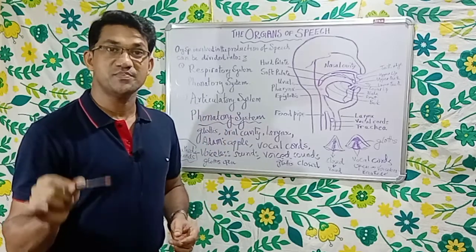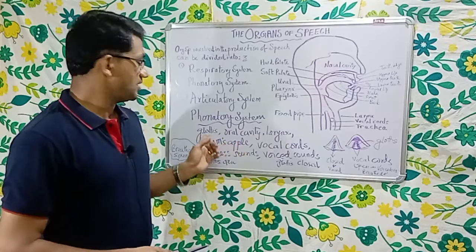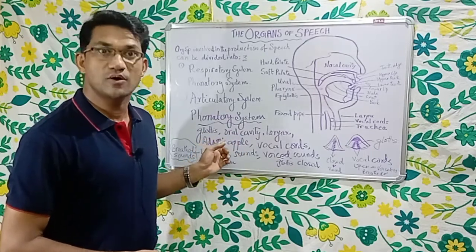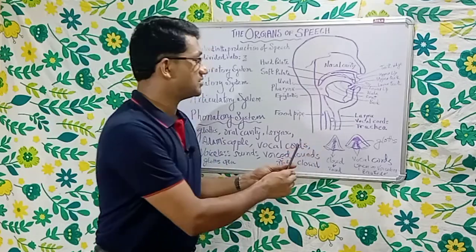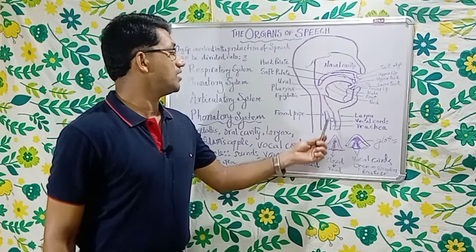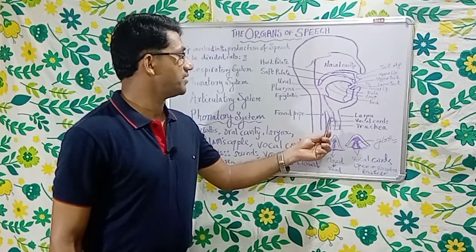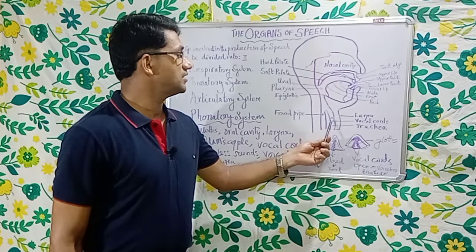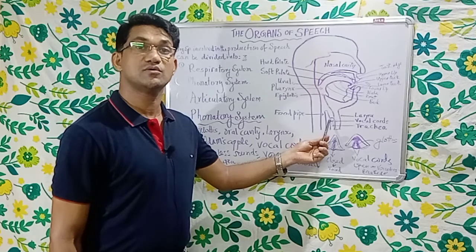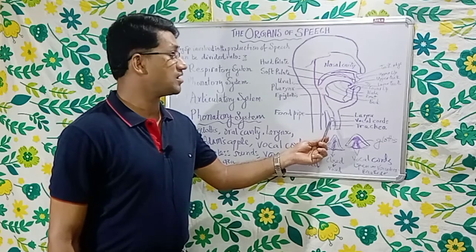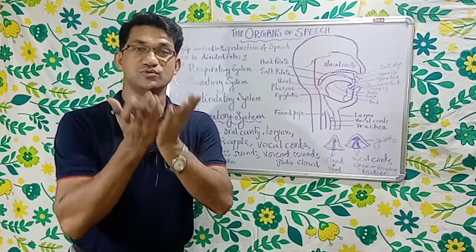In the phonatory system, we have a lot of organs of speech. Number one is glottis, and you can see the glottis in the diagram here. Here you have the windpipe, or the trachea. And of course, here you have the vocal cords. What are the vocal cords? Vocal cords are two elastic membranes which can be kept close to each other.